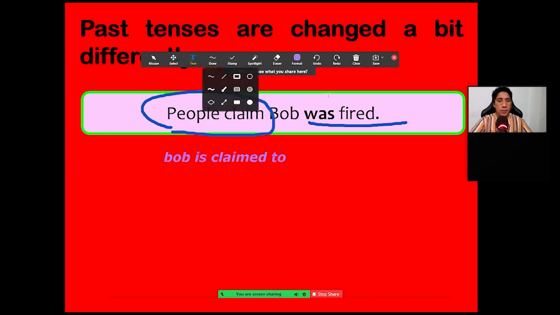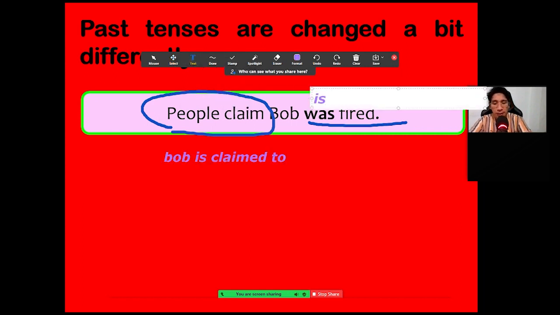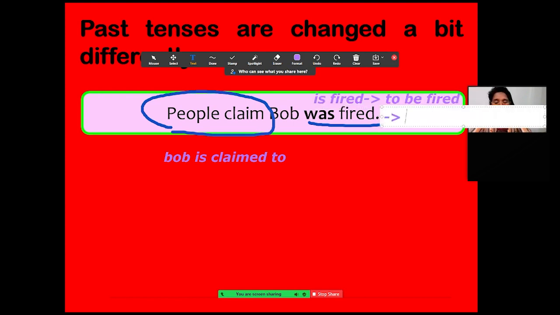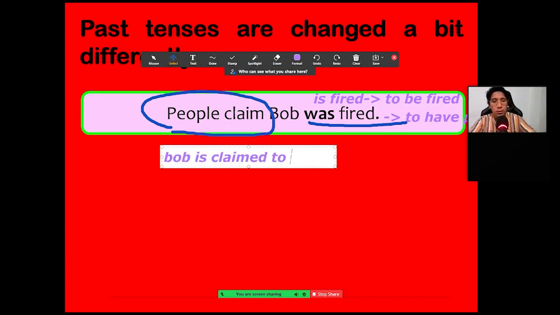Focus on this. When you have the sentence, for example, "people claim Bob is fired," you have to use "to be fired," right? To be fired. But now this sentence is in the past. In the past, you use "to have" plus the participle. So you say Bob is claimed to what?